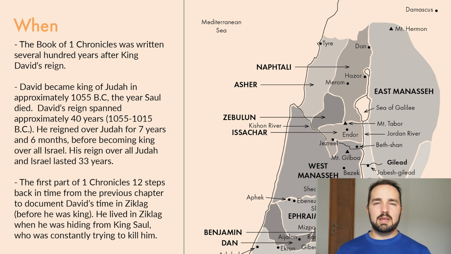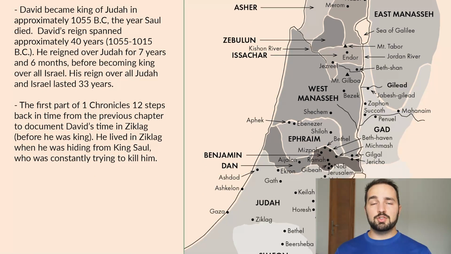It's going to document David's time in Ziklag. Ziklag you'll see on the map just above the area of Simeon. We'll get there in just a second. David lived in Ziklag when he was hiding from King Saul, because King Saul was always trying to kill him. That brings us to our characters section.